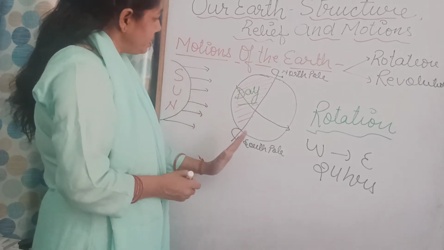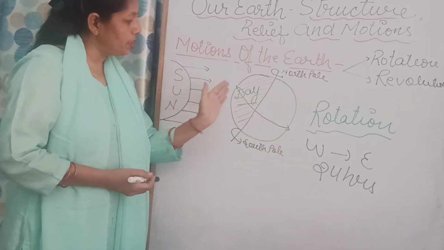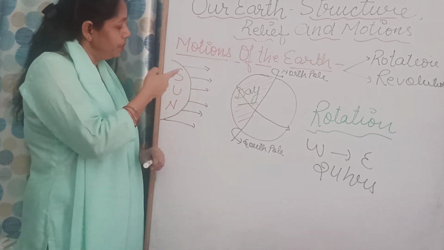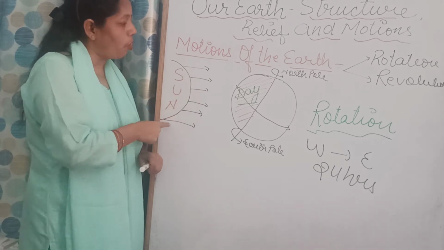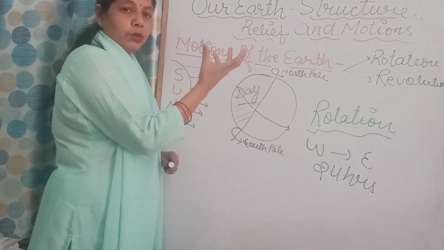So now let us see how this rotation of the earth causes day and night. Can you see the sun here? The sun's rays fall on the earth, and the earth keeps on moving.